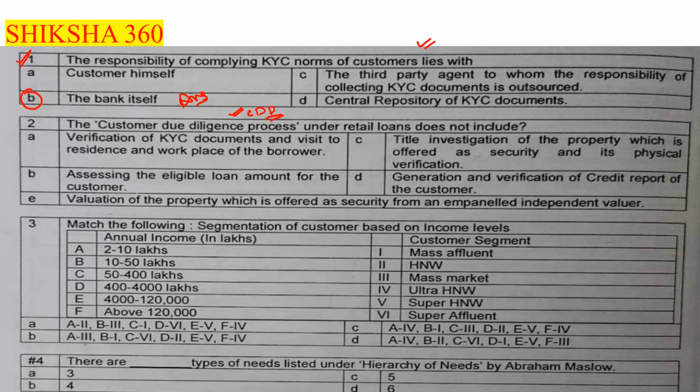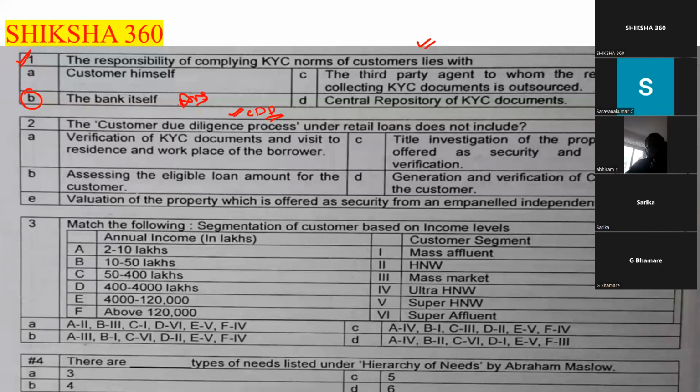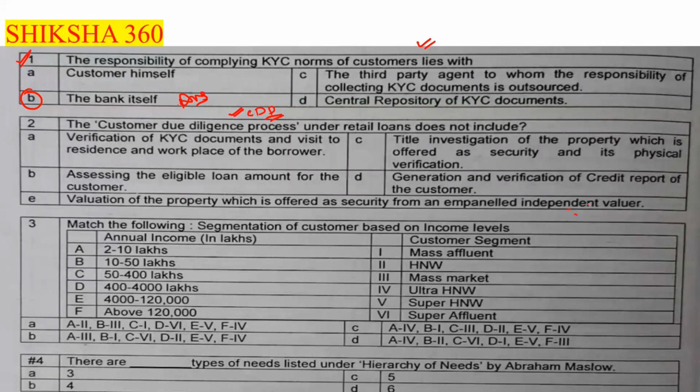Fifth one is valuation of the property which is offered as a security from an impaneled independent valuer. We will take the property as a security, and the valuation tells us what the value of that property is.